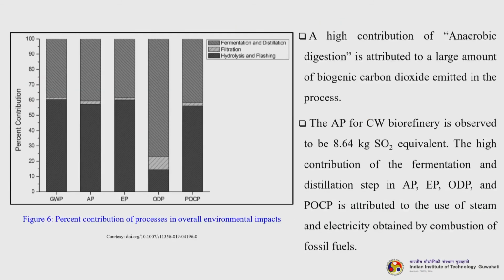So, if you look into this particular figure 6, it tells us about the percent contribution of processes in overall environmental impacts. Okay. Again for these 5 different indicators, a high contribution of anaerobic digestion is attributed to a large amount of biogenic carbon dioxide emitted in the process. You can see that during anaerobic digestion it is more. Correct. Then the AP for CW biorefinery is observed to be 8.6 kilogram sulfur dioxide equivalent. The high contribution of the fermentation and distillation steps in AP, EP, ODP and POCP is attributed to the use of steam and electricity obtained by combustion of fossil fuels.